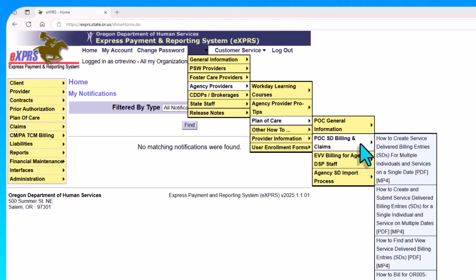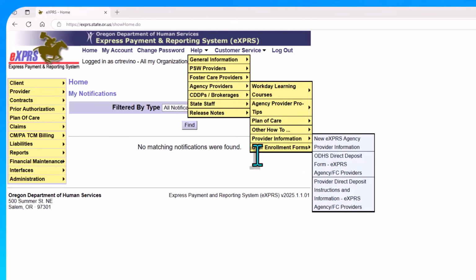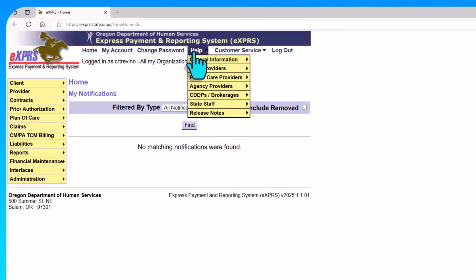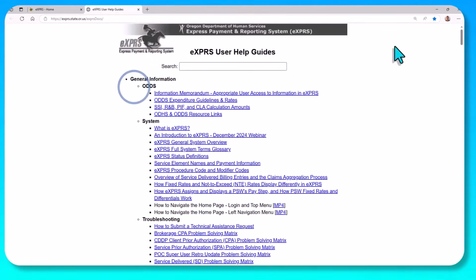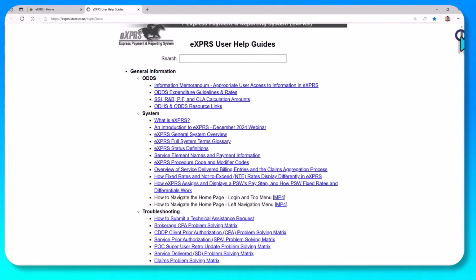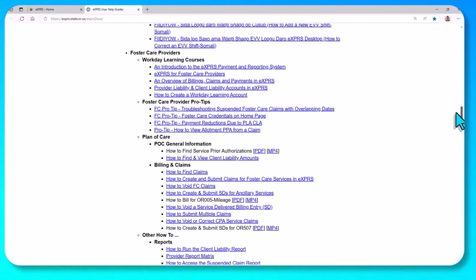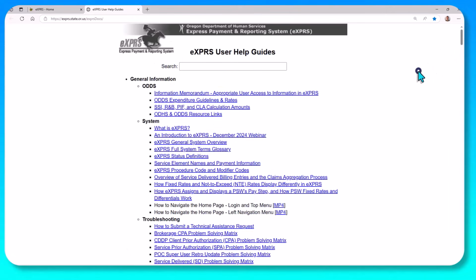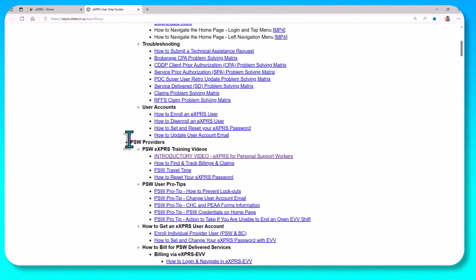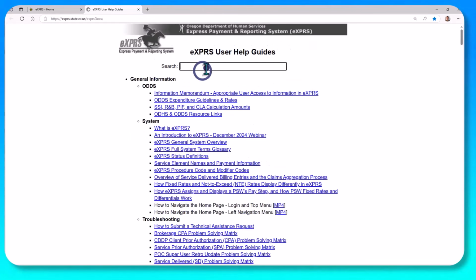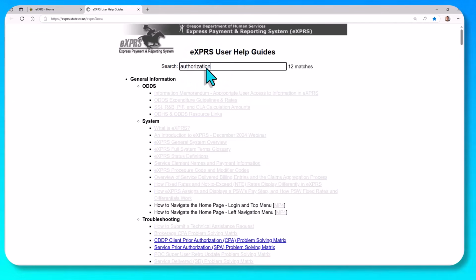Now, you can always use these flyout menus to find out more information, but you can also just click the word Help, and you'll be taken to the Help menu index. This index is every single guide and video that's available, but it's just shown in a different format. It's still broken up by those sections, general information, and then by user group, but it appears in a longer list. Here you can use the search bar to type in a word such as authorization, and only links that